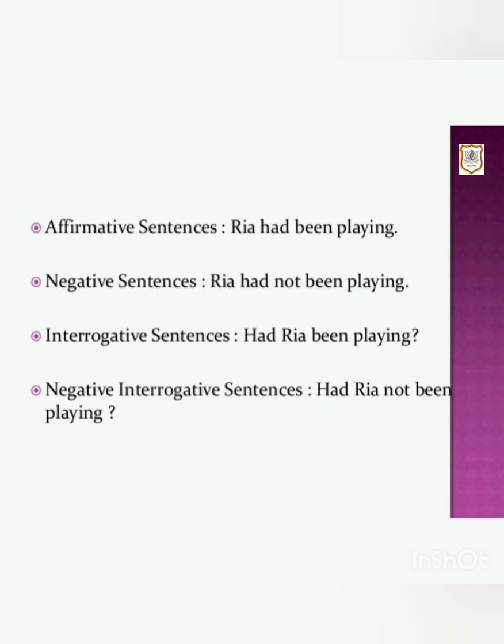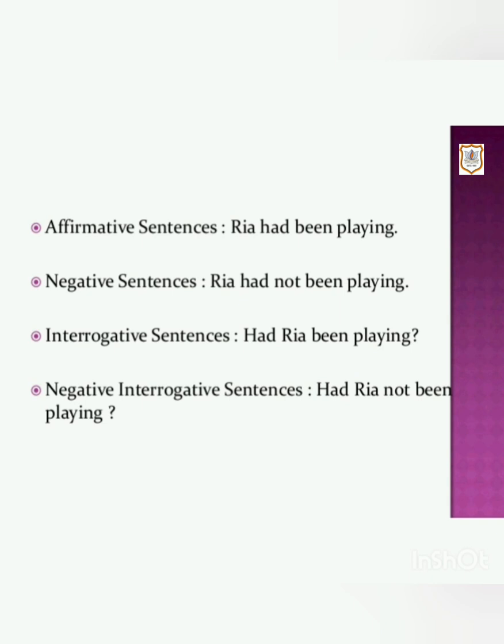So the affirmative sentence is Ria had been playing. The negative sentences are formed by using not between had and been. So the negative sentence is Ria had not been playing.